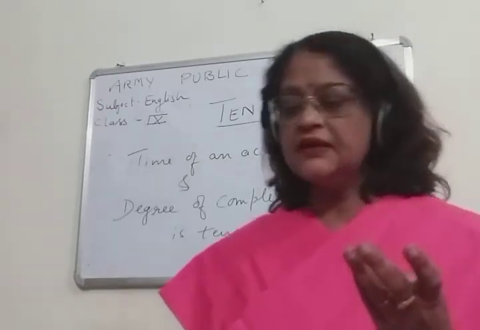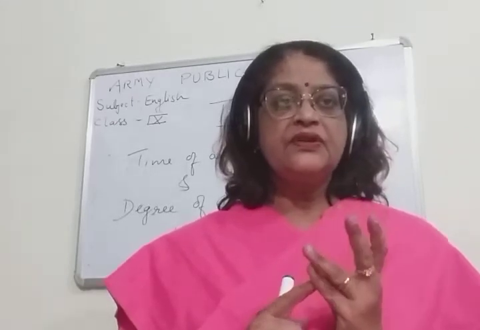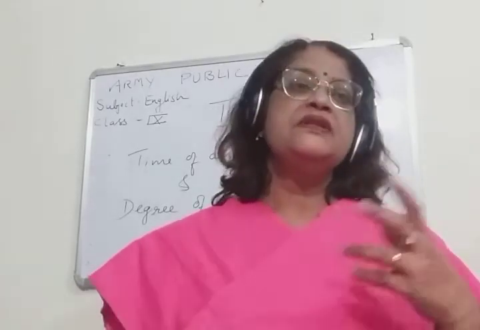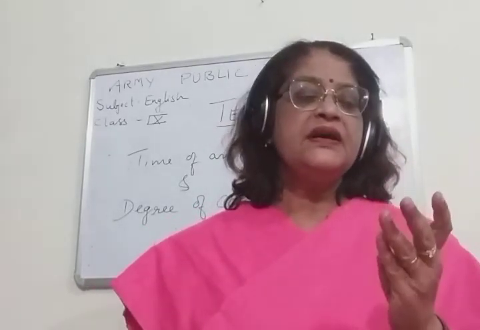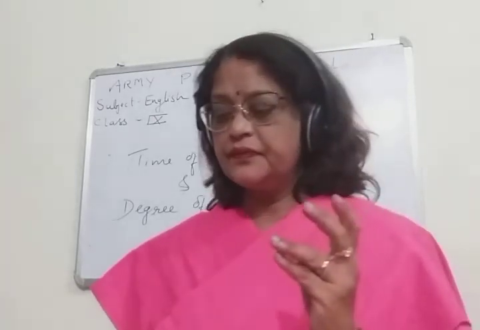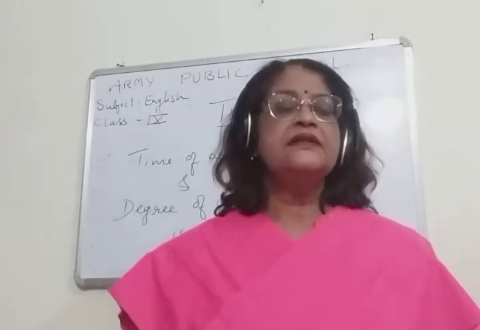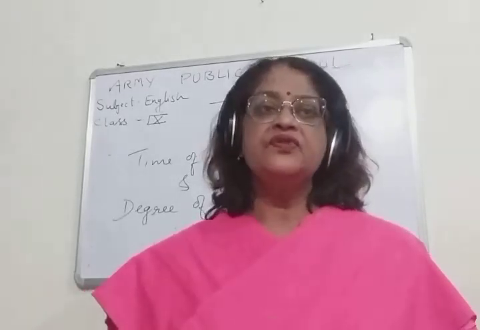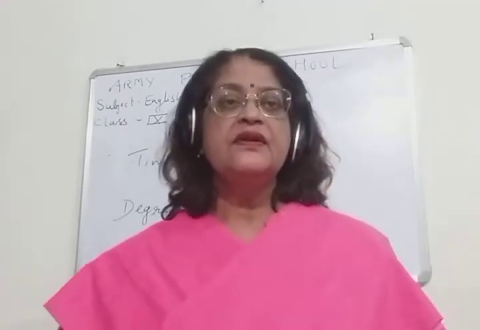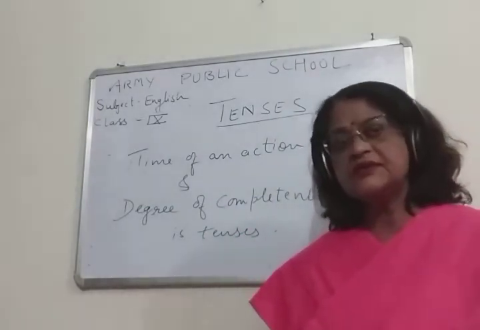So this is the tenses which I have already told you. 4 tenses are there. What are those? Present indefinite, present continuous, present perfect, present perfect continuous tense. Similarly, in the past tense we have 4 tenses: simple past, past continuous, past perfect, past perfect continuous tense. Then similarly we have the same in the future tense: simple future, future continuous, future perfect, and what else children? Future perfect continuous tense.